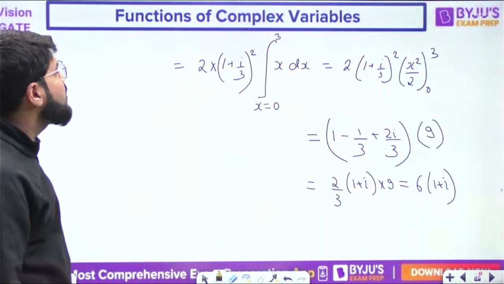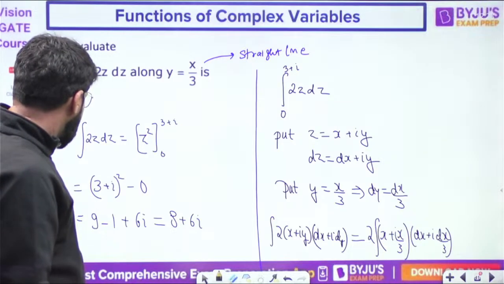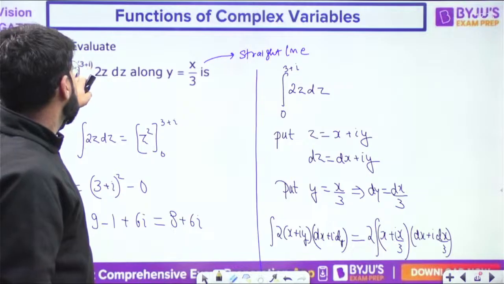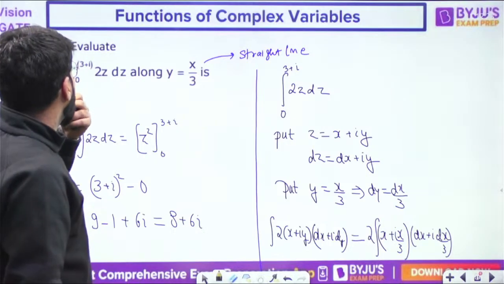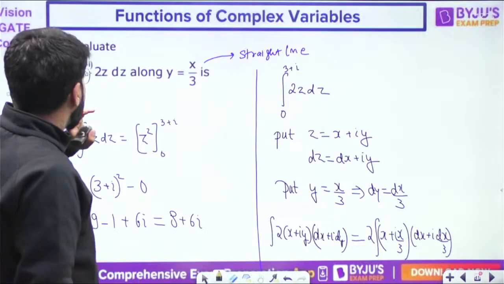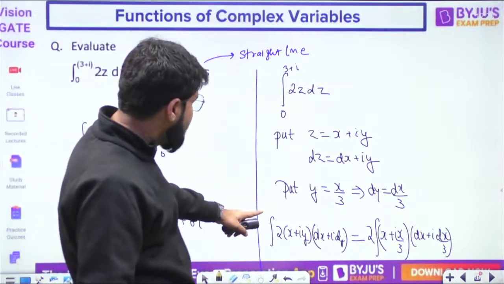And here how much did we get? 6 into 1 plus i, it is the difference, correct. A square plus b square, that is 2z. The line is okay. The problem is the point y. No, it is correct, totally correct. There isn't any doubt. Let me just check one thing here to be confirmed.